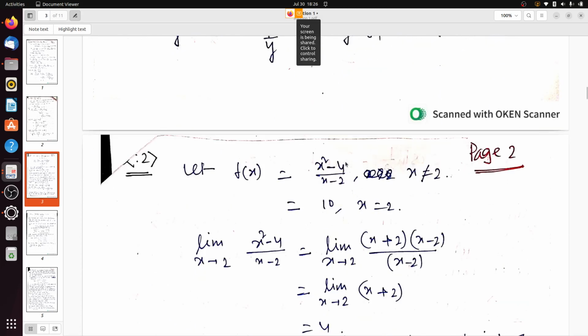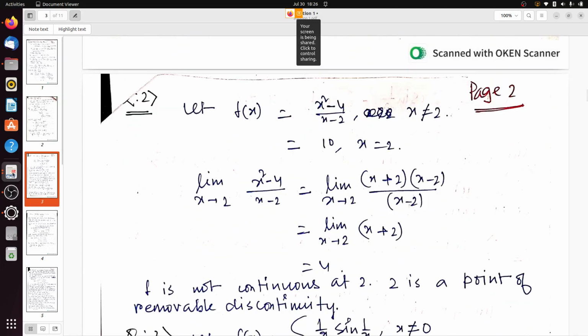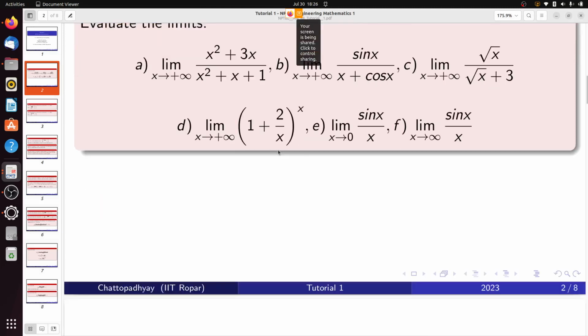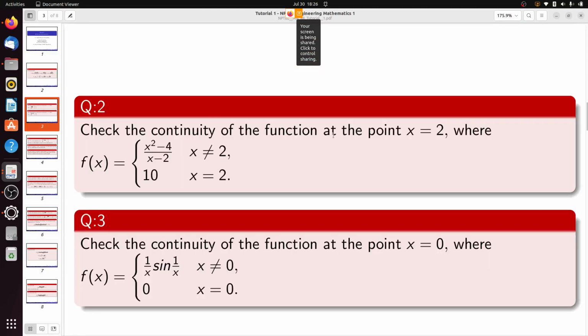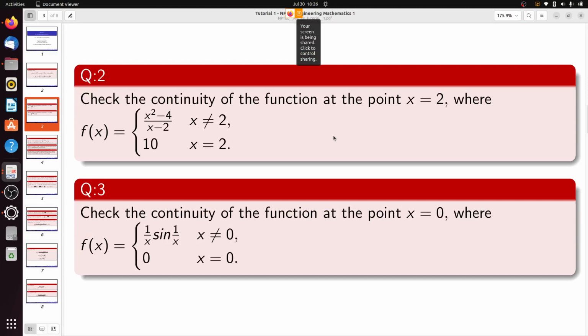So now let's move to question number 2. Question number 2 is actually determination of continuity of a function, and we are to determine the continuity of the function at the point x equal to 2, where the function fx is suitably defined as x square minus 4 divided by x minus 2 when x not equals to 2, and is equal to 10 when x equals 2. So without a delay, try to solve question number 2.